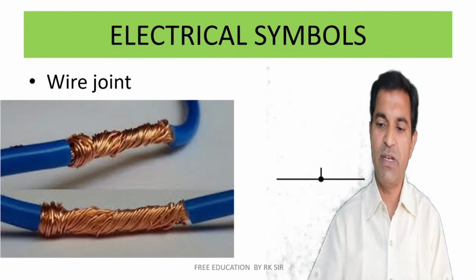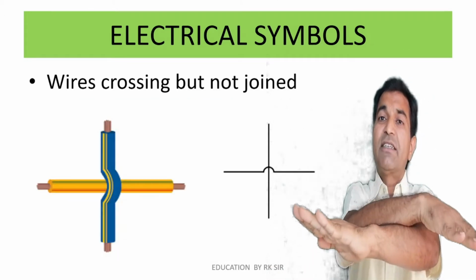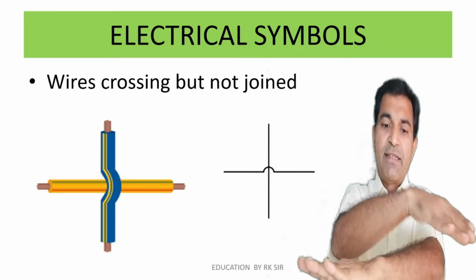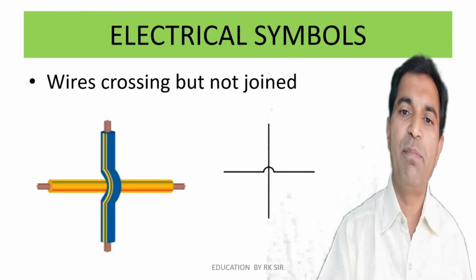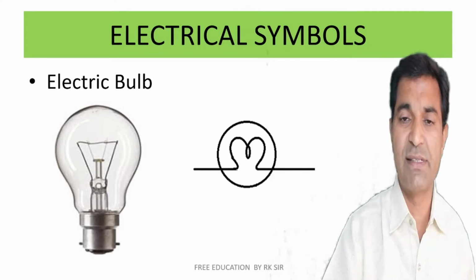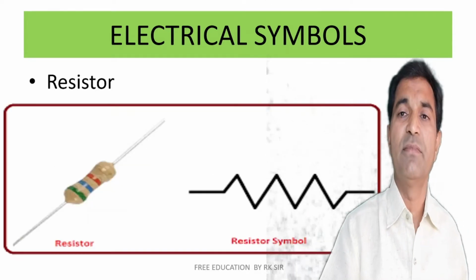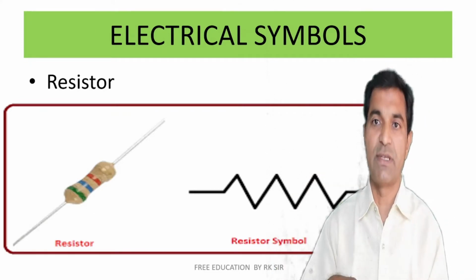Electrical symbol of a joint and a crossing: they may be physically attached to each other, but they are not electrically connected. It means current of one line will not pass through the other. Simply they are overlapping each other. Electric bulb: there may be different types of symbols for the bulb. You may write any one. Resistor: it is some sort of bump on the highway so that the speed of the vehicle reduces, right?